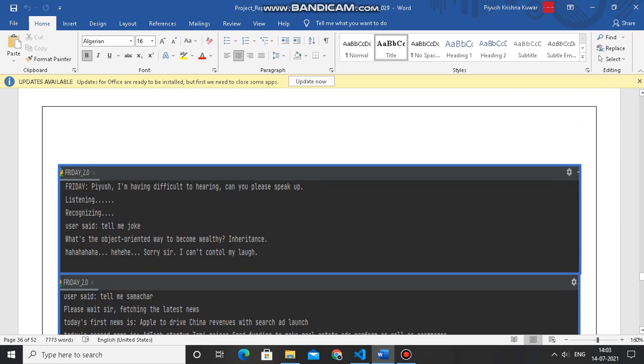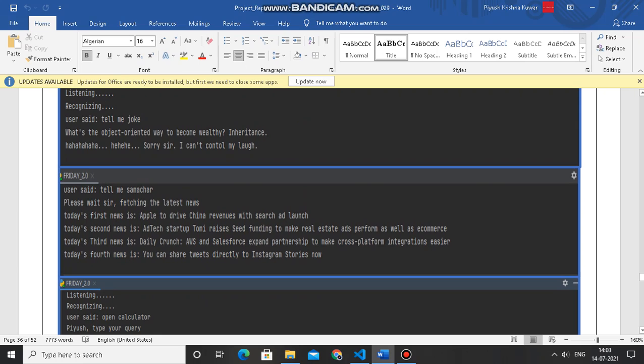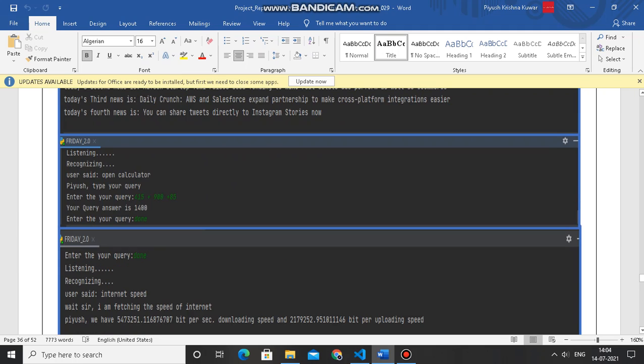This is some entertainment part. Here users can ask for jokes, and it can tell random jokes. It also has a news feature. It can also take the Hindi language. Here I have used Samachar, so it gave the news of that.